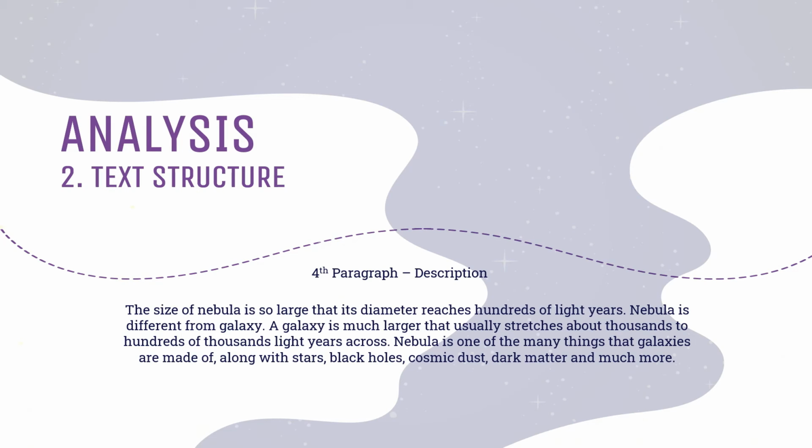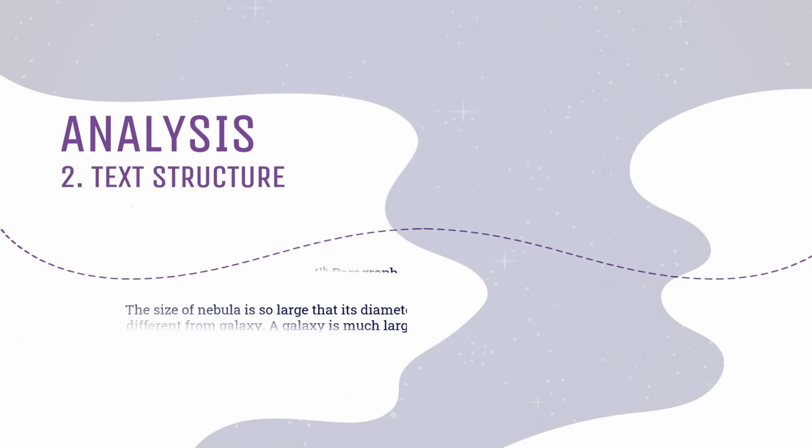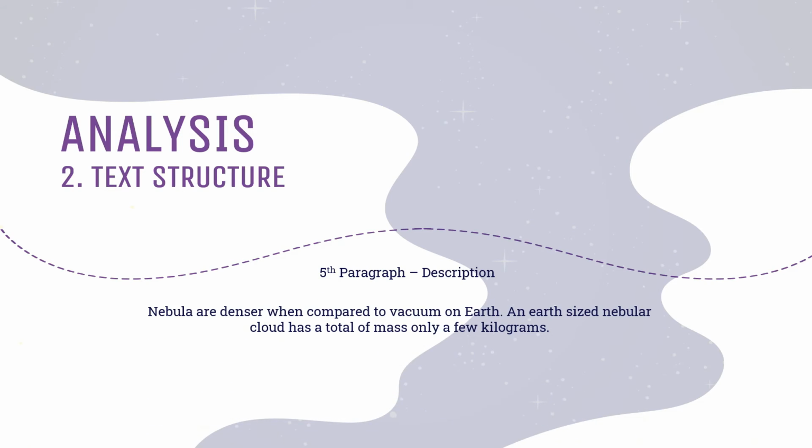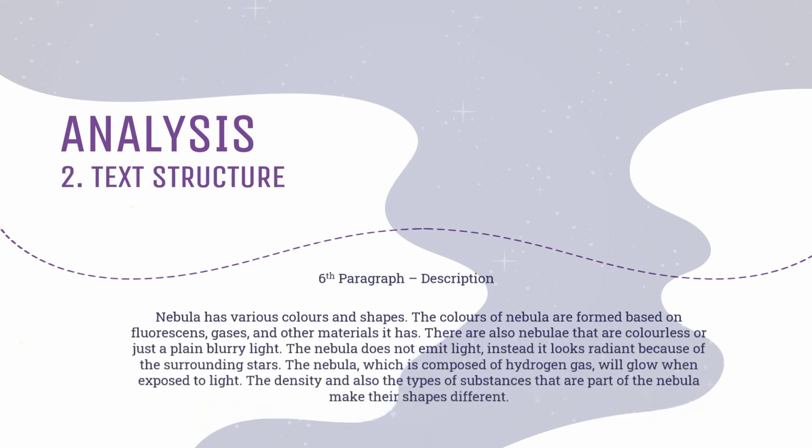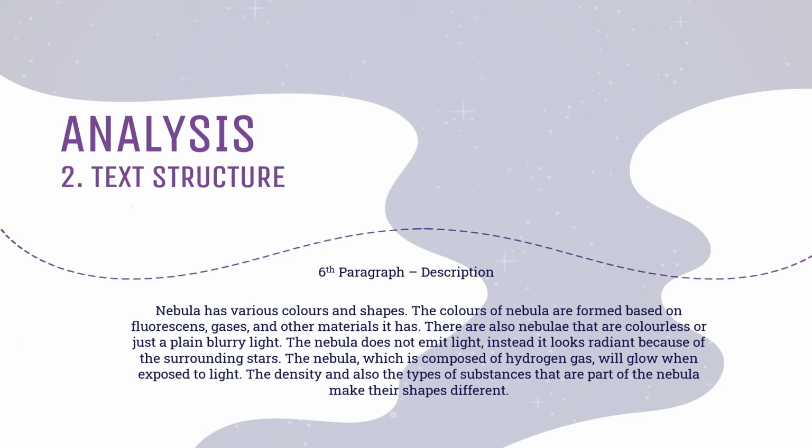The fourth paragraph is also a description. This paragraph tells about the size of nebula. The fifth paragraph is also description. This paragraph tells about the density of nebula. The last paragraph is also description. This paragraph tells about how nebula looks like.